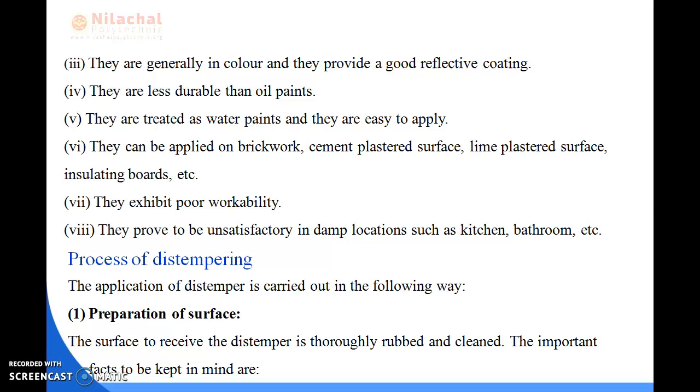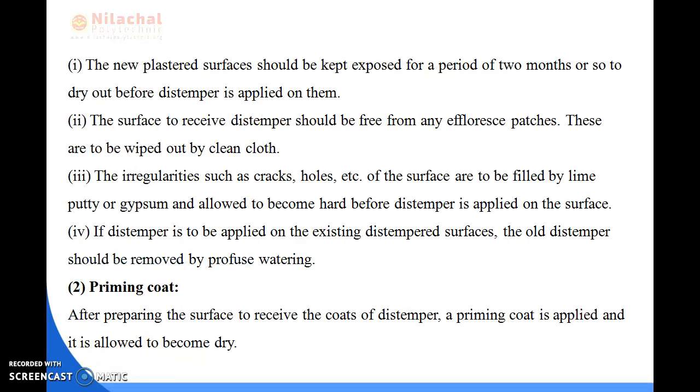While preparing a surface for the distemper, the surface to receive the distemper is thoroughly rubbed and cleaned. We have to first rub it and clean the surface while we prepare a surface. The new plaster surface should be kept exposed for a period of 2 months or so, to dry out before the distemper is applied on them. The surface to receive distemper should be free from any efflorescence patches. They are to be wiped out by a clean cloth.